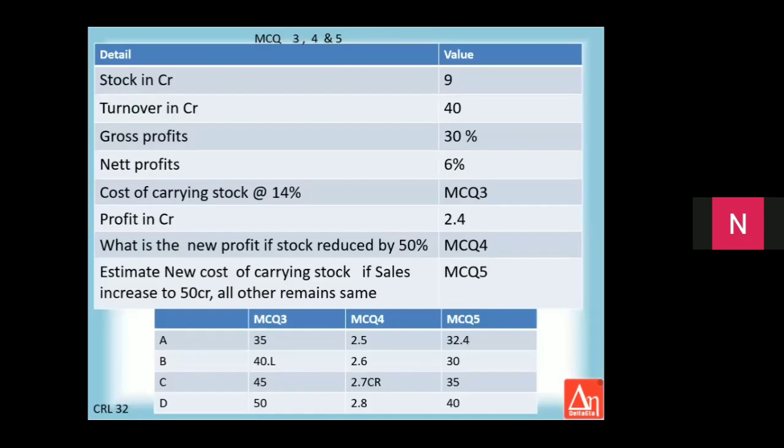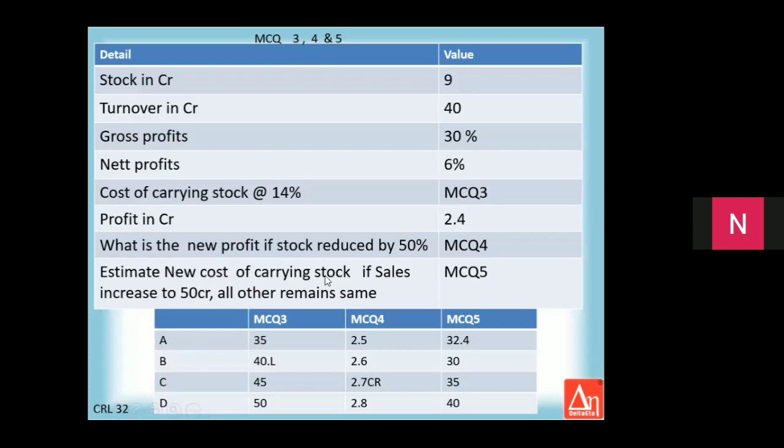So this is again an MCQ. MCQ 3, 4, and 5 I put here. I've given a scenario of stock in crores, turnover, gross profit, net profit. So what is the cost of carrying the stock? This is MCQ 3. What is the new profit if stock is reduced by 50%? MCQ 4.